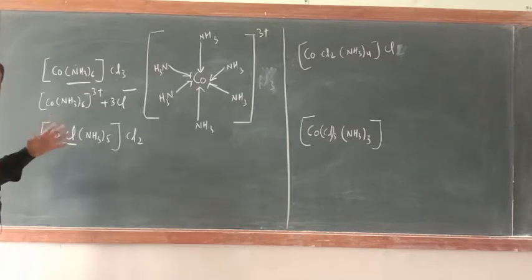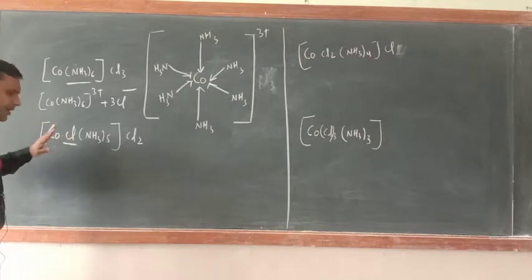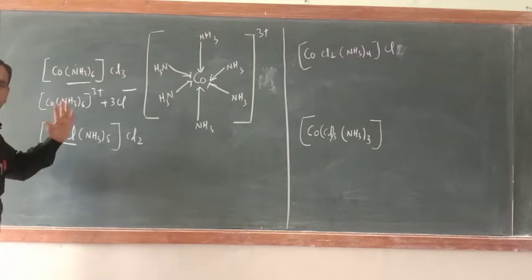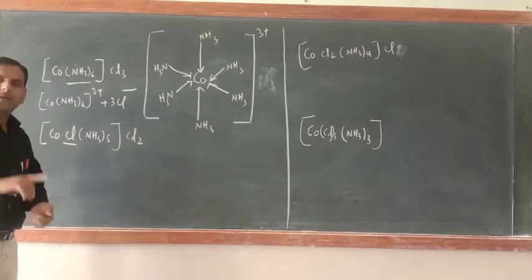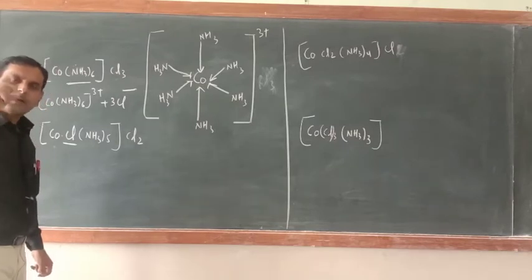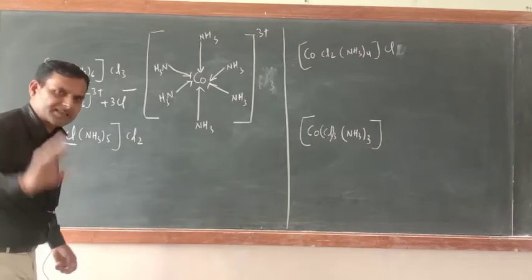If it is negatively charged, then it must fulfill primary as well as secondary valency if it is present inside the coordination sphere. So now clarity should be there. Once again listen, if a negatively charged ligand is present inside the square bracket, it will fulfill both valencies, primary as well as secondary valency.